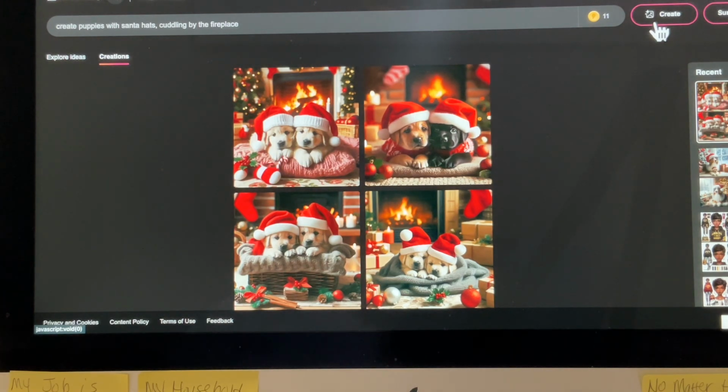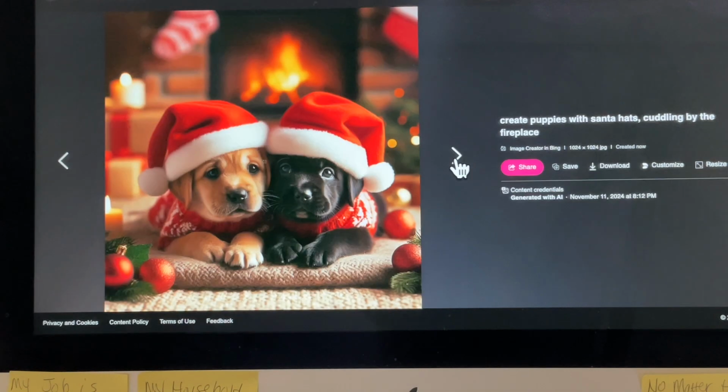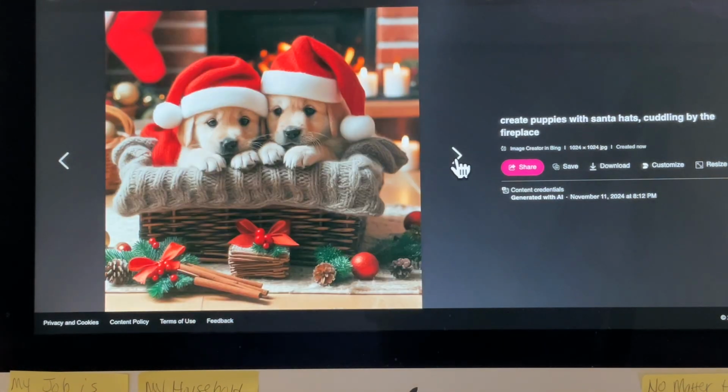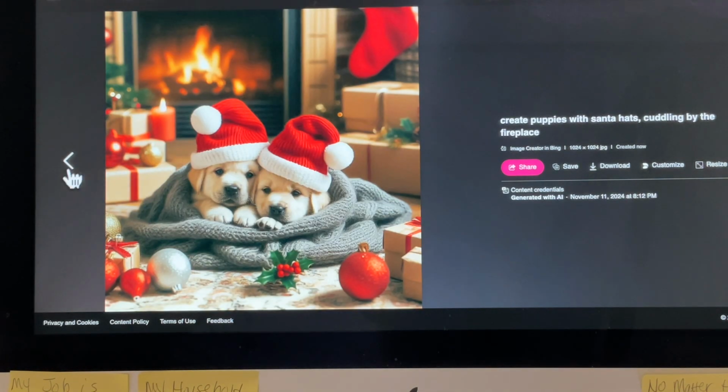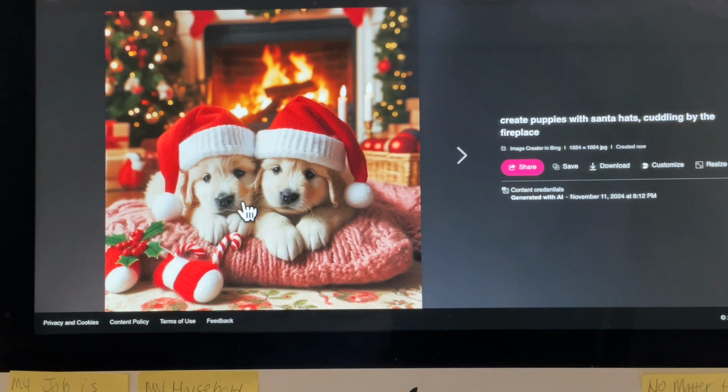Oh, look. That is so cute. Look at the little puppies. Oh, those are so cute. All right. So y'all see how that works?